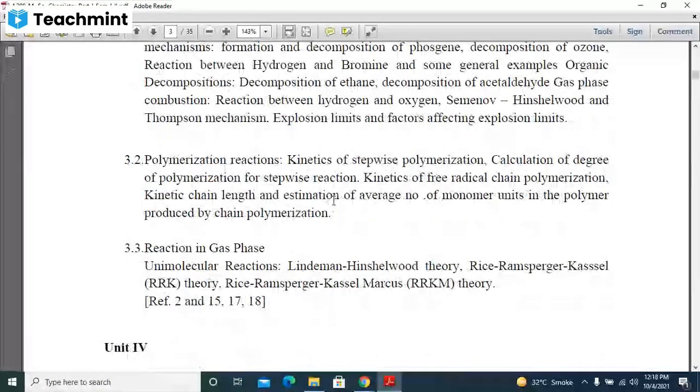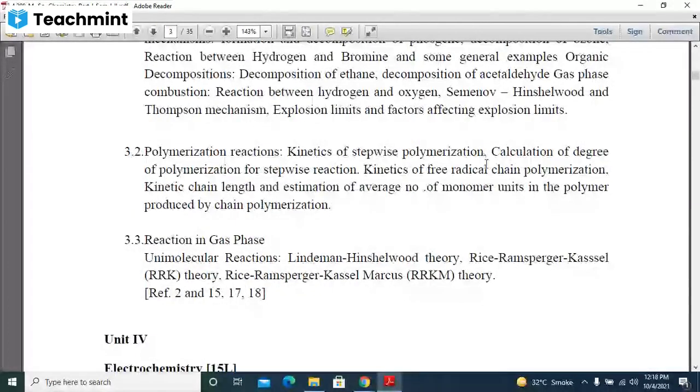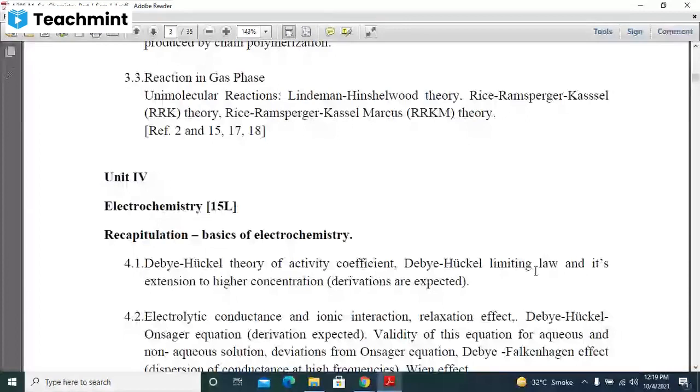Polymerization reaction is there: kinetics of the stepwise polymerization, calculation of degree of polymerization for the stepwise reaction, free radical chain polymerization, kinetic chain length. We have seen the polymer, but we have not studied the kinetics of this particular thing. That we have to study. Then reactions in gas phase. Lindemann's theory we have seen. Only these two theories are different: the Rice-Ramsperger-Kassel theory and the Marcus theory. Otherwise, Lindemann we have seen in the TY.